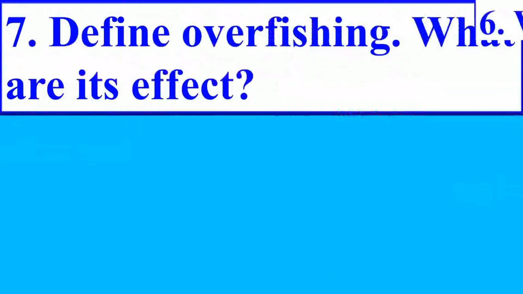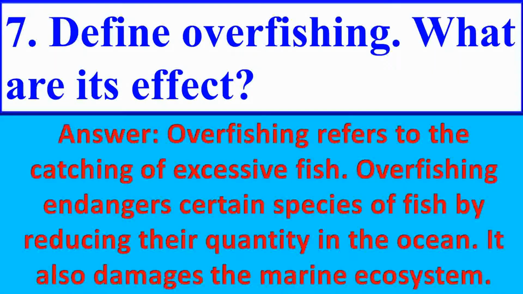Next question. Define overfishing. What are its effects? Answer is overfishing refers to the catching of excessive fish. Overfishing endangers certain species of fish by reducing their quantity in the ocean. It also damages the marine ecosystem.